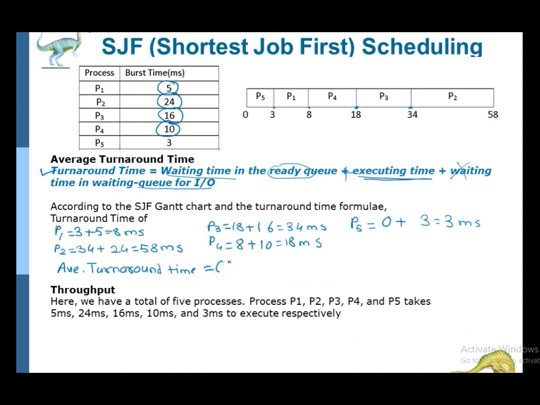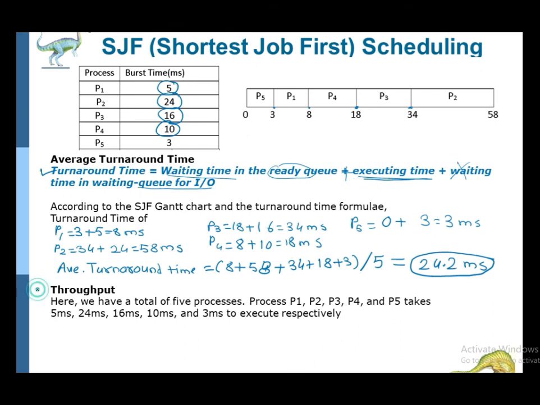So here the total turnaround time will be equal to 8 plus 54 plus 58 plus 34 plus 18 plus 3 divided by 5. When we calculate this, it comes to 24.2 milliseconds. So the average turnaround time is 24.2 milliseconds.